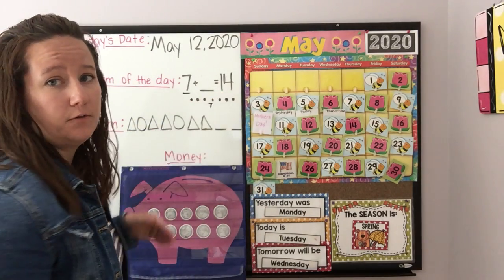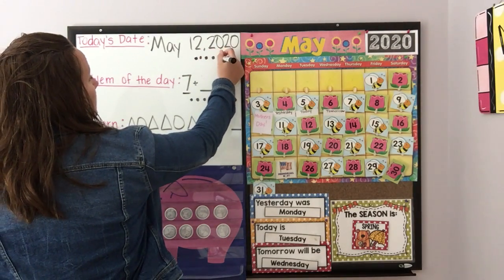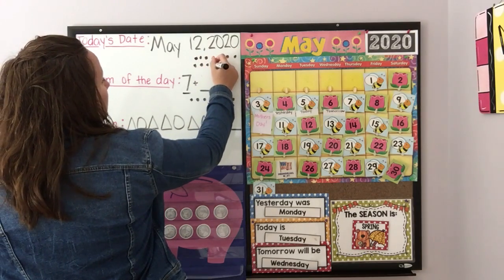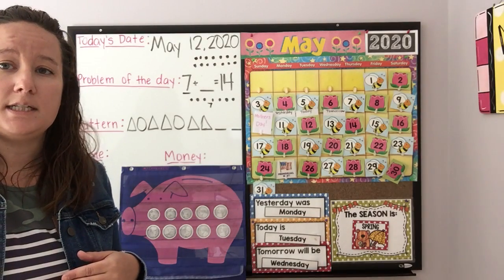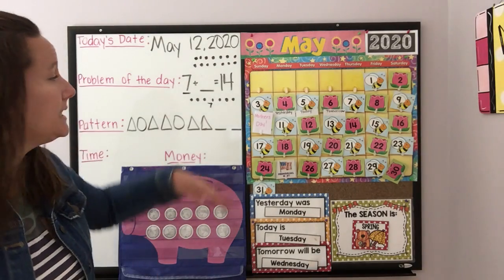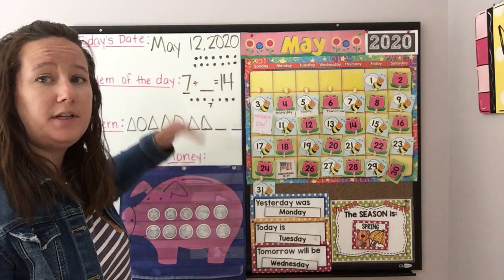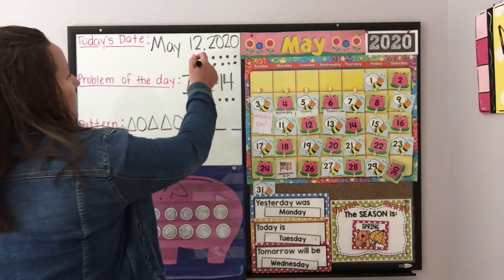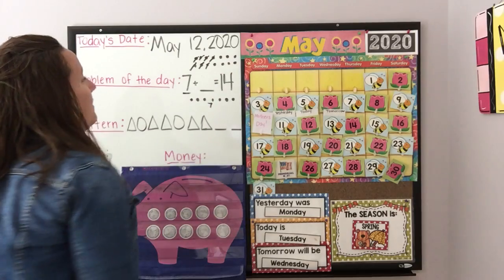We're going to start by drawing 14 dots. 1, 2, 3, 4, 5, 6, 7, 8, 9, 10, 11, 12, 13, 14. So we've had 14 dots. We're going to take away what we know we have. We know we have 7. So if we take those away, we'll count how many are left. So let's take away 7. 1, 2, 3, 4, 5, 6, 7.